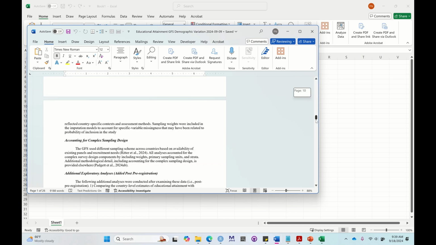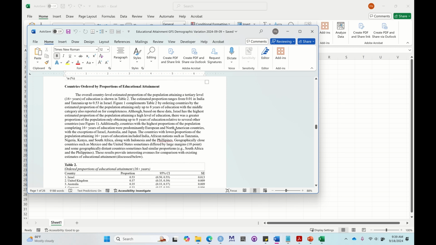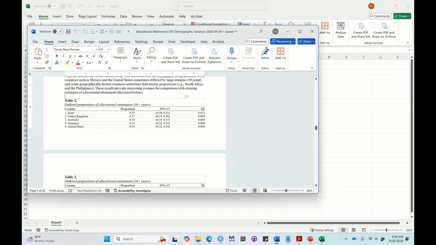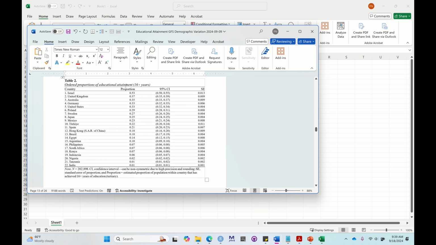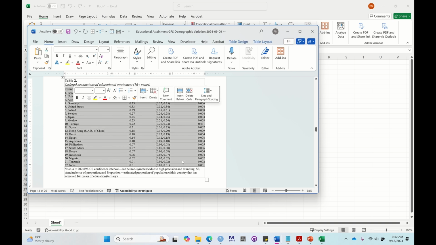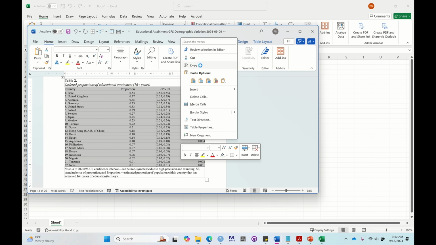Don't look at the comments. I need to adjust some things, but we just go down to our table on ordered means. It should look something like this, where you have a column of countries, your proportion or your mean, your confidence interval, and your standard error of the proportion. So what we're going to do is highlight all of this table, all 4 of those columns, and copy.